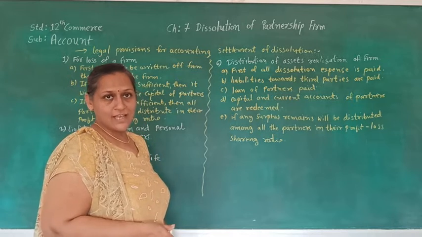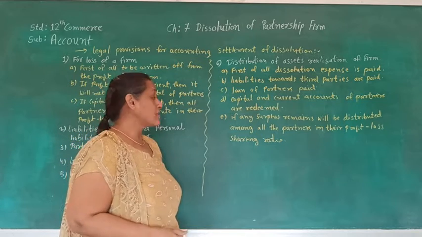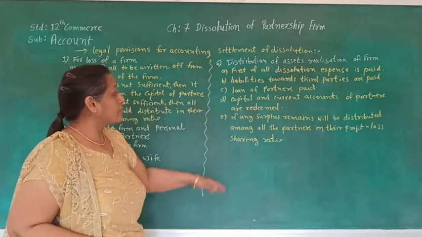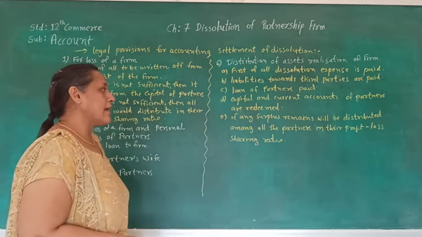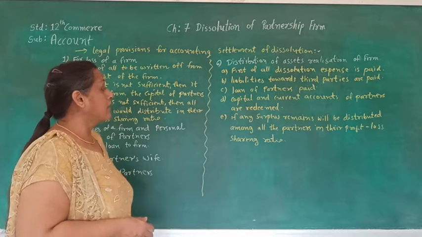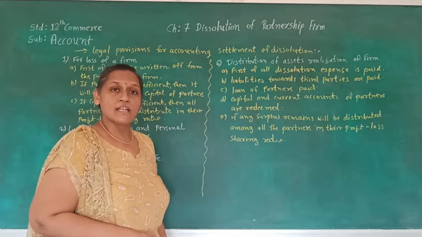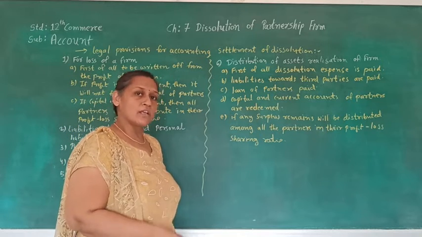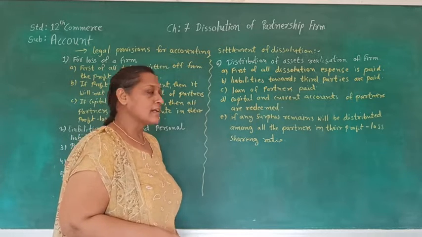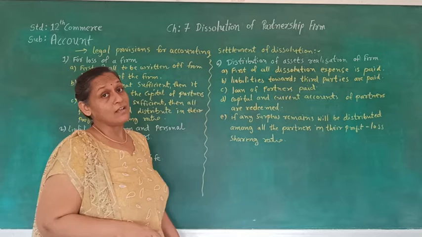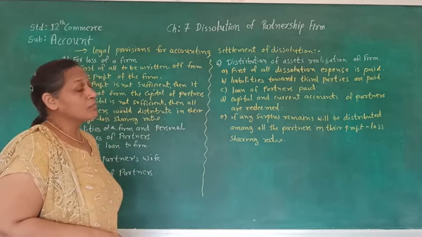So if any cash is there, from that the capital of the partner is going to be redeemed, and afterwards, if any surplus remains after distributing capital or current account of the partner, that is supposed to be distributed among the old partners in their profit sharing ratio. So this is how we are supposed to settle the accounts at the time of dissolution of a partnership firm. Students, you may note this down.